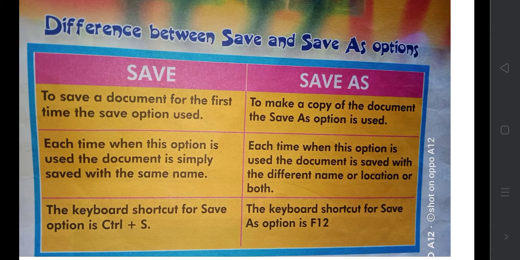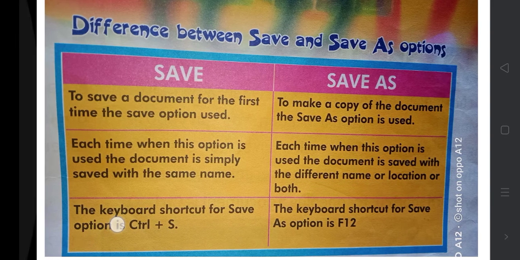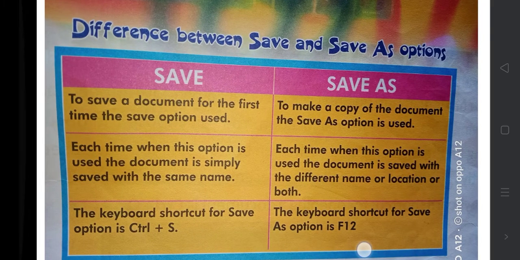Now I taught you what is Save and what is Save As. Now a small summary of the differences between Save and Save As. To save a document for the first time, the Save option is used. To make a copy of the document, the Save As option is used. Each time the Save option is used, the document is simply saved with the same name. But each time the Save As option is used, the document is saved with a different name or location or both. The keyboard shortcut for Save is Ctrl S and for Save As it is F12.